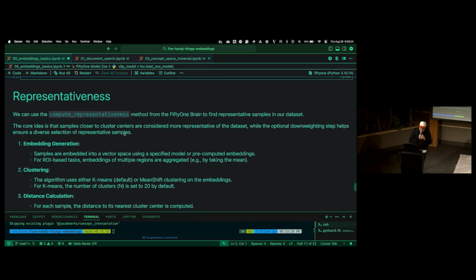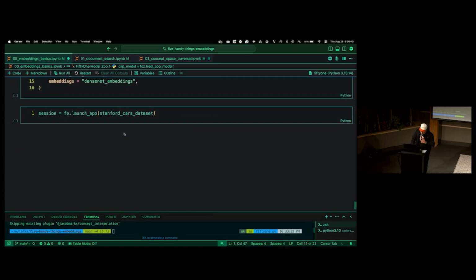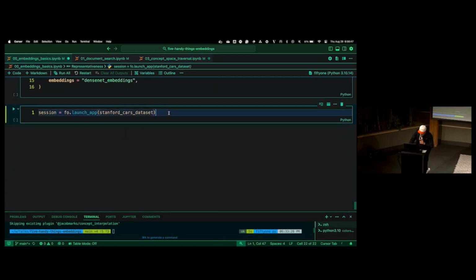Another thing we could do is compute representativeness. And so representativeness will give us some sense of the most common types of images in our data set, or the least common types of images in our data sets. So this is all really, really useful if you're working with visual AI data. So without further ado, let's just go ahead and jump right into it. So I'm going to launch the FiftyOne app here in the notebook.